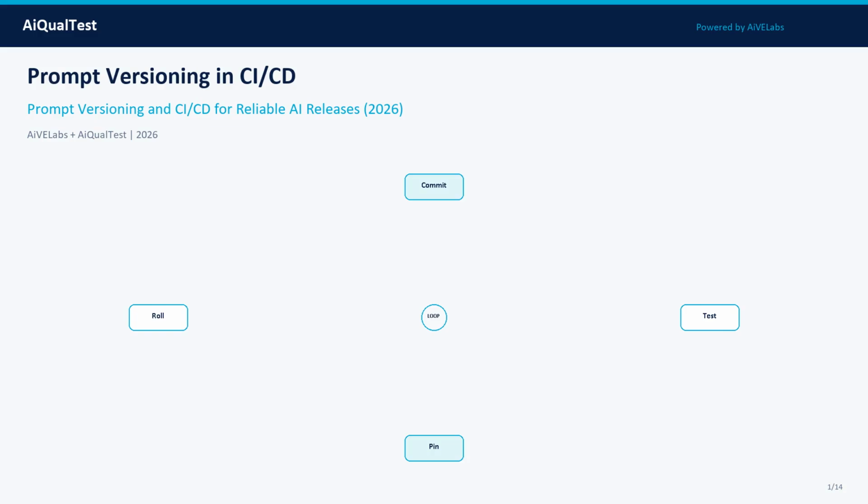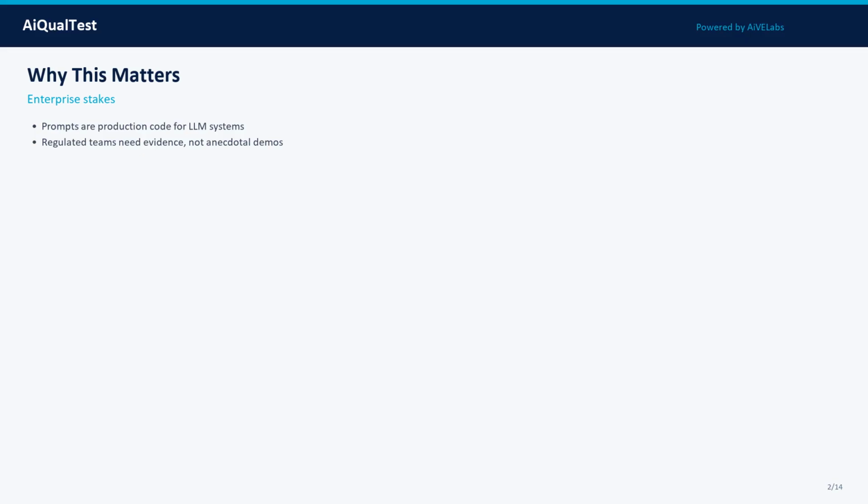If prompts live only in a chat window, you cannot roll back, audit, or prove what production ran. This AiQualtest episode gives product, engineering, risk, and quality teams a practical, vendor-neutral playbook for prompt versioning in CI/CD in 2026. Use a simple operating loop: commit, test, pin, and roll. That loop keeps conversations concrete when stakeholders disagree about quality or risk.